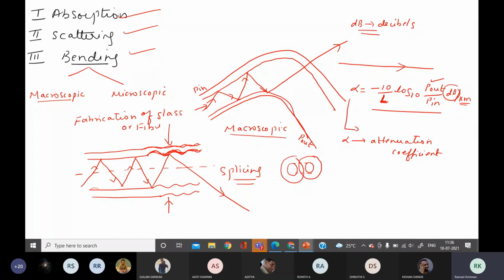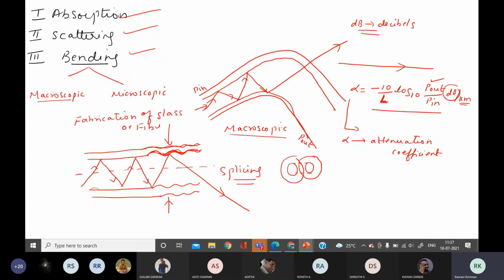The attenuation coefficient is a factor to find out how much power loss has taken place, and this expression we are giving you directly because it is the only equation you need to use. Why is the minus used and why are decibels used?